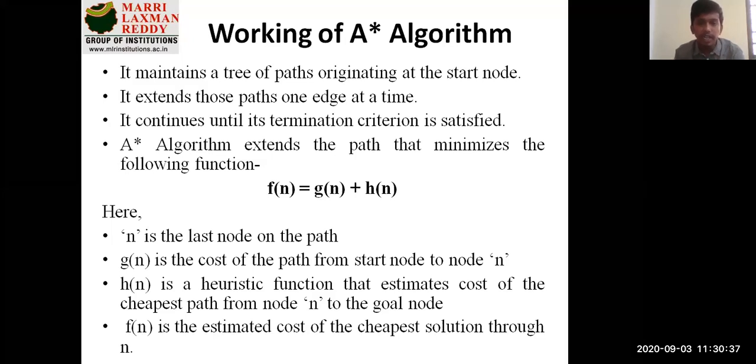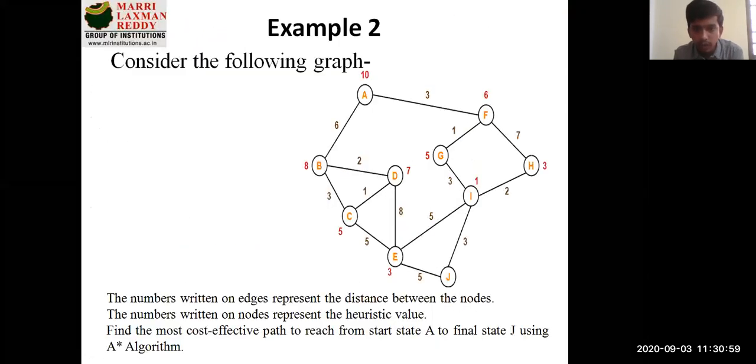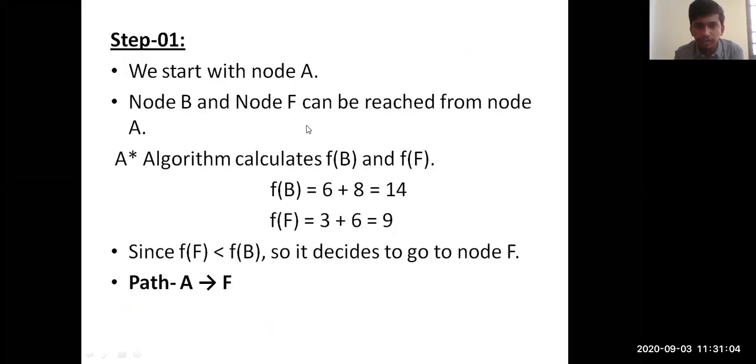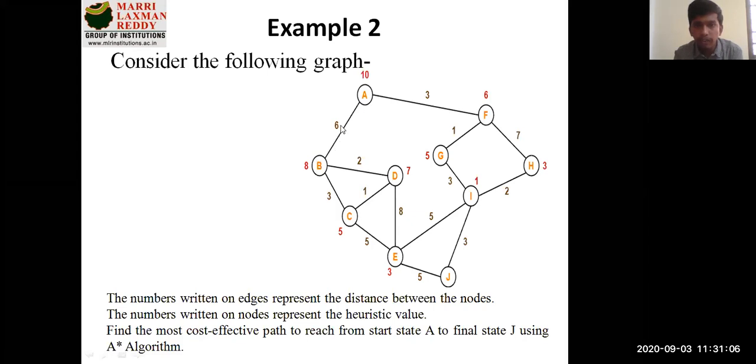Here n is the last node of the path. With respect to the equation you have seen on the screen, f of n is equal to g of n plus h of n. So n indicates the last node of the path, that is the destination node of your graph. g of n is the cost of the path from the start node to node n. I just want you to be clear on this, guys. What is f of n and what is g of n? In the graph you can see A to B has a value of 6. That is what we call g of n.